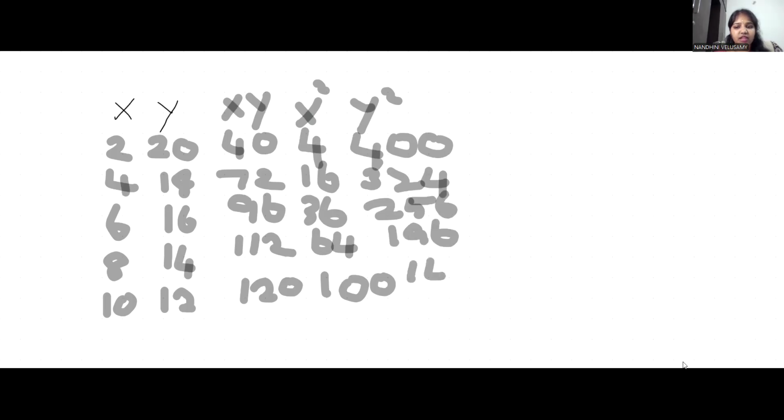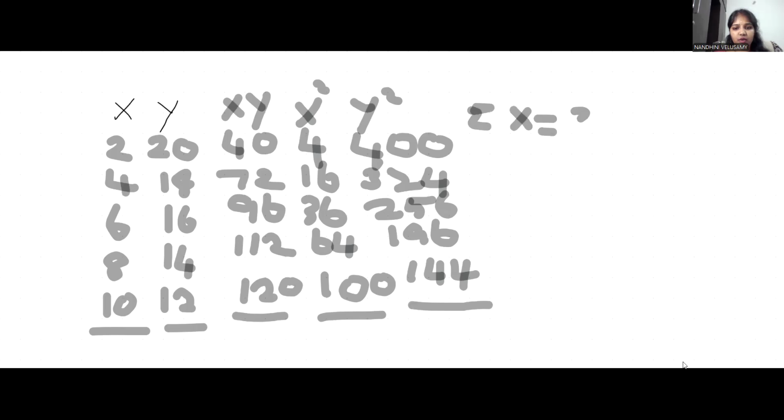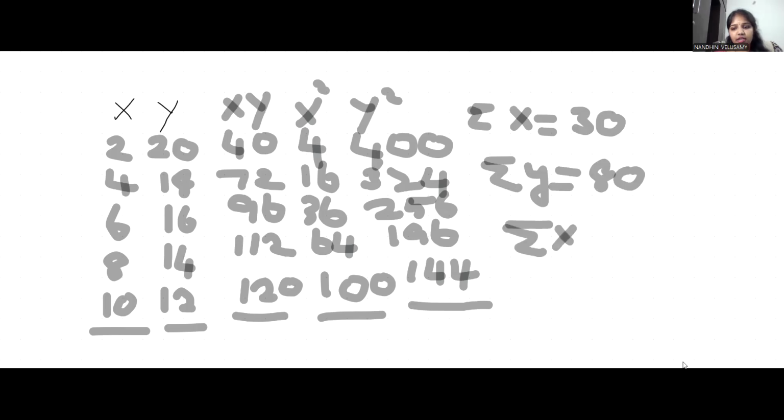Okay. Now adding all these things: summation x, summation y, summation xy, summation x square, and summation y square. By adding all these values, we'll get summation x is 30 and summation y is 80. Summation xy is 440.